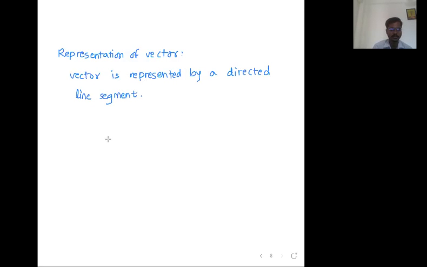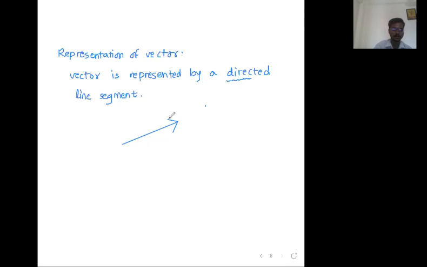Okay, let us draw the line segment. Line segment means part of the line, not an infinite line. It is called a line segment. But sir, they have said directed line segment, means the line segment will give you the direction of the vector also. Then for the direction we have to draw one arrow. This is called a directed line segment.